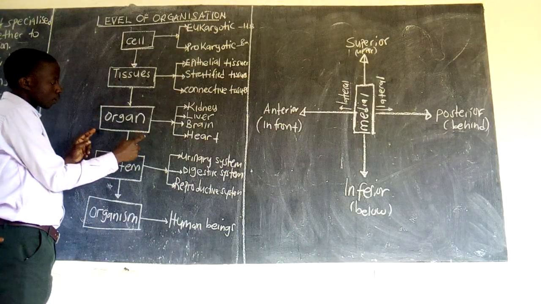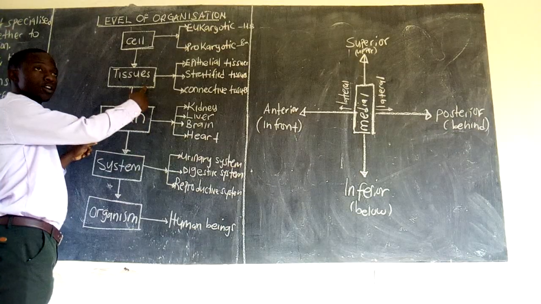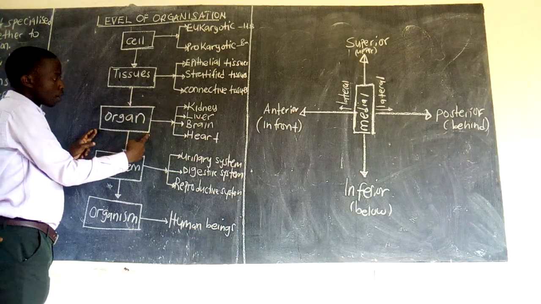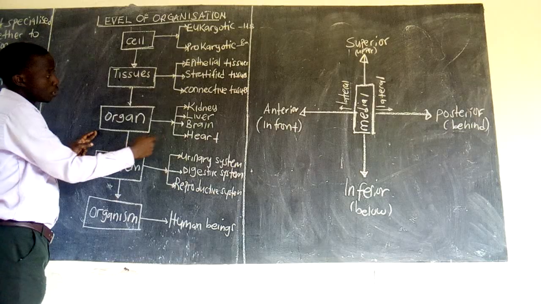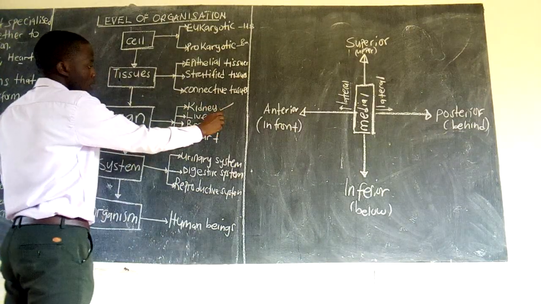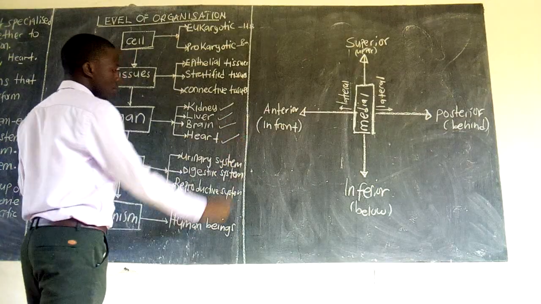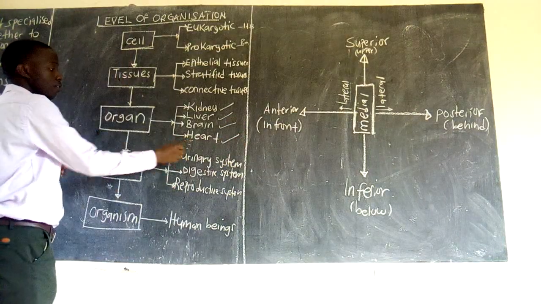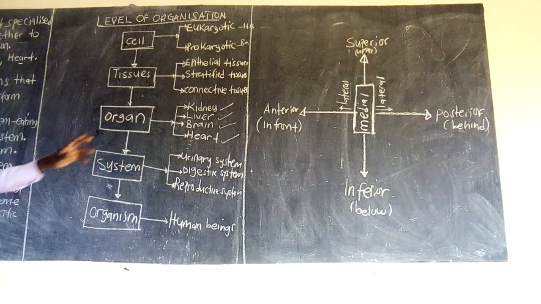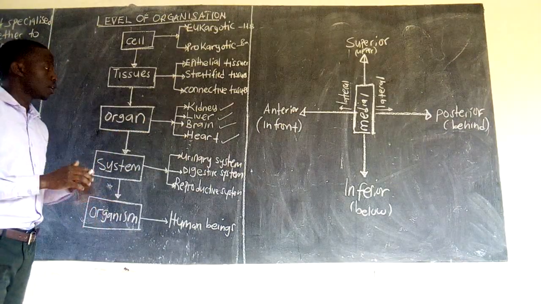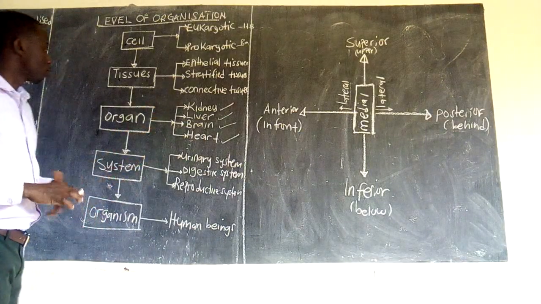So an organ is a group of tissues. Examples of organs in our body are the kidneys, the liver, the brain, and the heart. Though there are very many other organs, we have listed these just as examples.